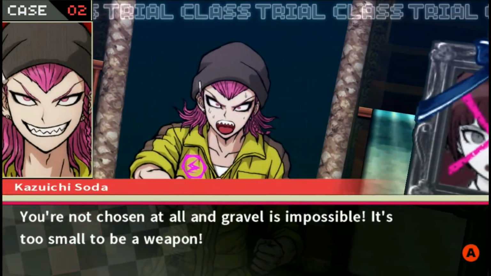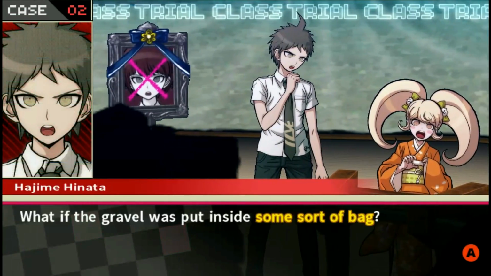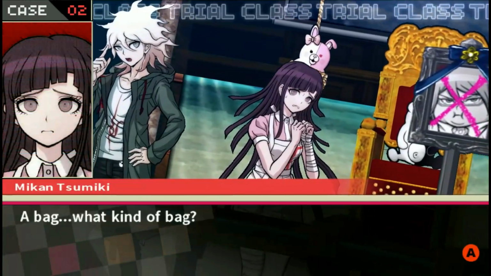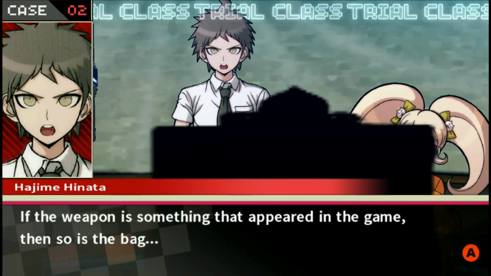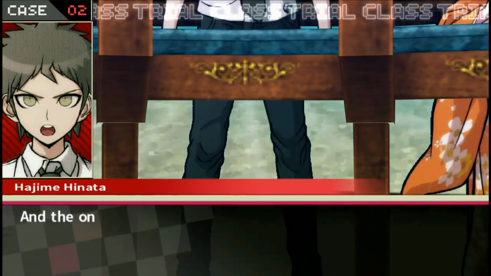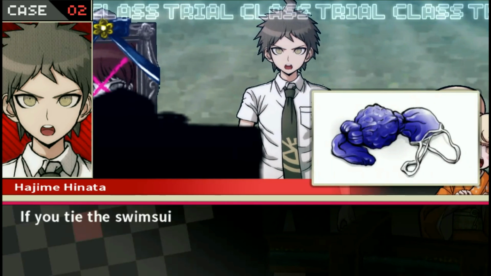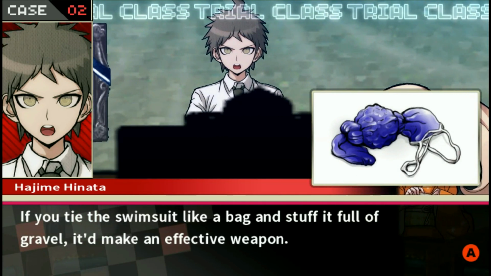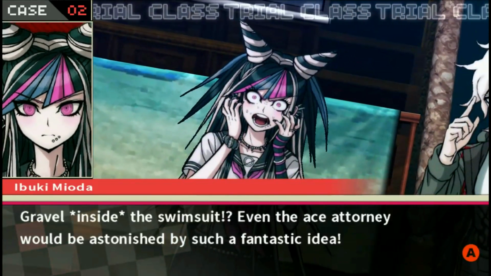And gravel is impossible. It's too small to be a weapon. What if the gravel was put inside some sort of bag? What kind of bag? The weapon is something that appeared in the game, and so is the bag. The only thing I can think of is the school swimsuit. If you tie the swimsuit like a bag and stuff it full of gravel, it'd make an effective weapon. It would. Gravel inside the swimsuit?